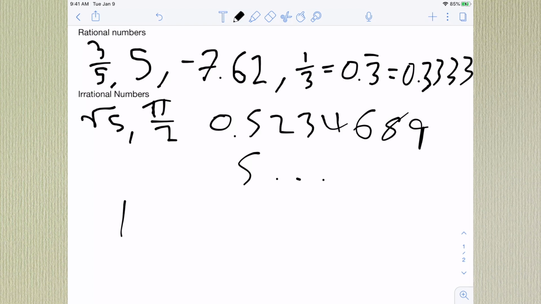So all of these numbers are real numbers. And what does that mean? Well, it doesn't really mean much at all. Those are just the types of numbers, really. You can review these if you want. This isn't necessarily an essential skill in algebra, but it's definitely good to know.